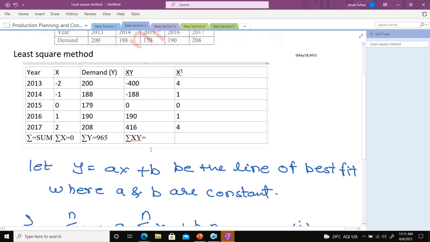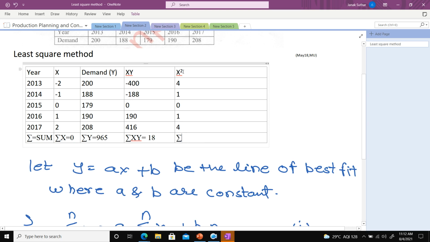What will be the summation xy? Is it positive or negative? I think it may be negative. 400 plus 188. Okay, positive. Is everyone getting a positive value for xy? Next, x square. Can you calculate the value of summation x square? 10.